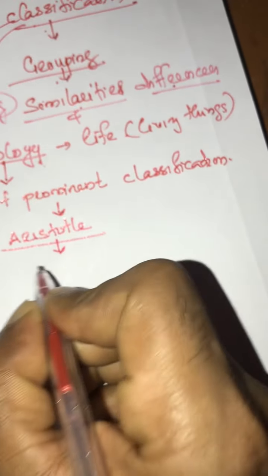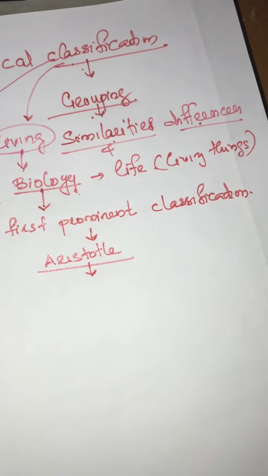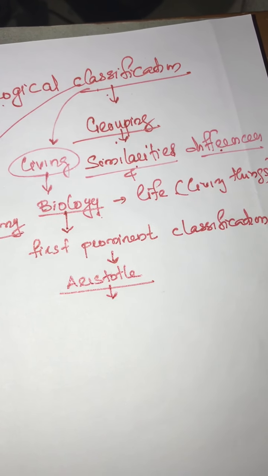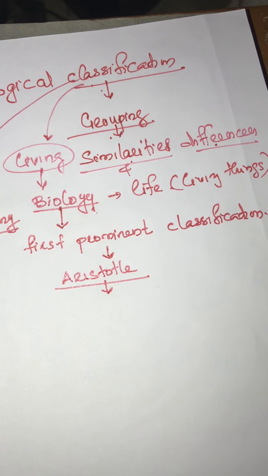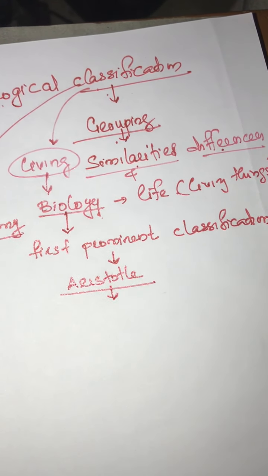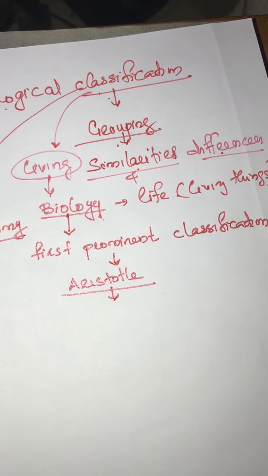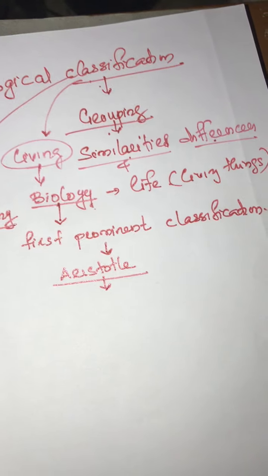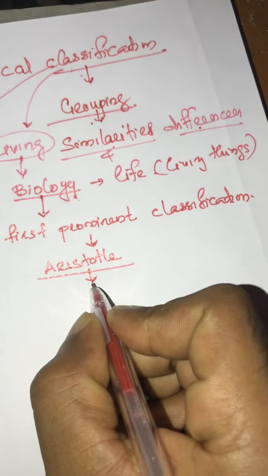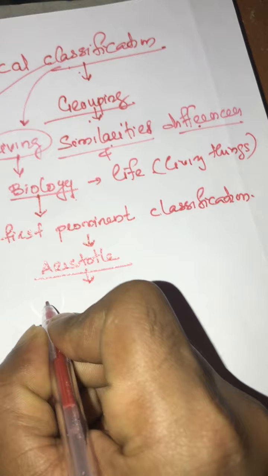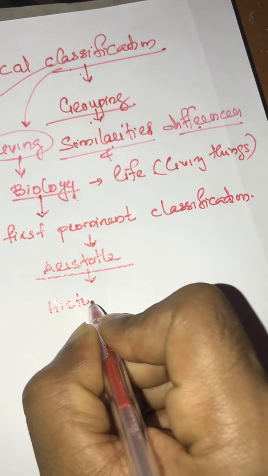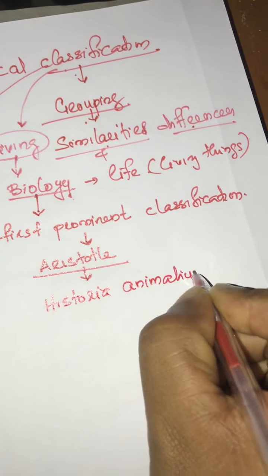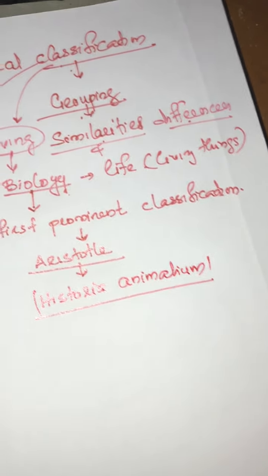He discussed every concept about biology, which we study in various textbooks, including the NCERT textbook, according to their published texts. Aristotle also has a published textbook called Historia Animalium, which in English means history of animals.